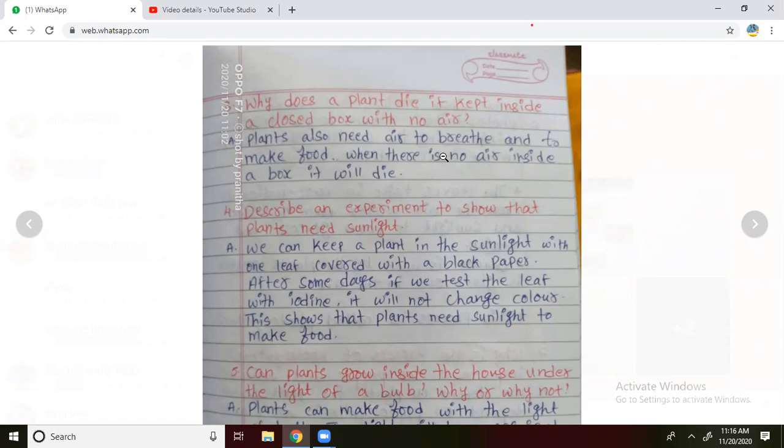After choosing a leaf, what to do? Take one black paper. At home you will have carbon paper. Fold it around the leaf. You can cover it. Then at that place what will happen?